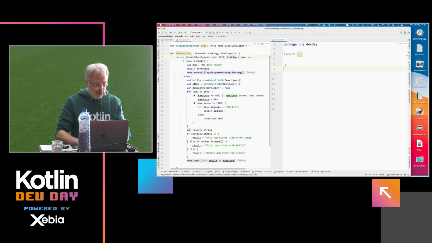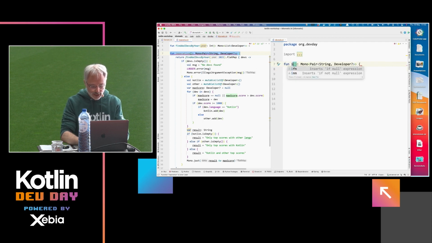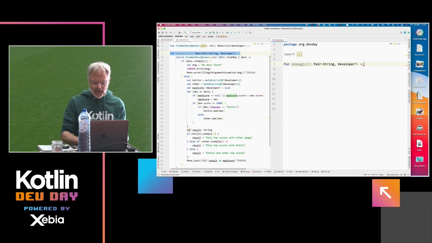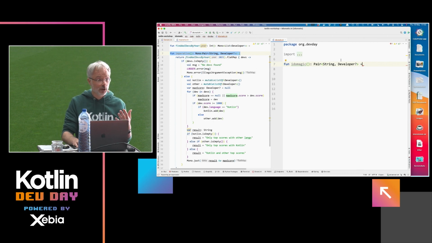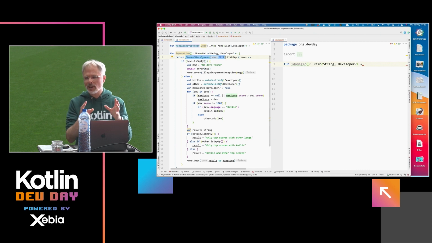So this is the snippet you've just seen in the slides. Let's copy paste that and call it Idiomatic. And the first thing I want to get rid of is this Mono, right? Should be quite easy. And because I really like to embrace this expression-oriented programming, I use an equal sign rather than curly braces. Let's see how this will end up. Let's assume we have to reuse this find Advent of Code developers per year. That's what we do, and then we filter out the highest score developer and see which programming languages have led to a high score. That's actually what we try to accomplish here.